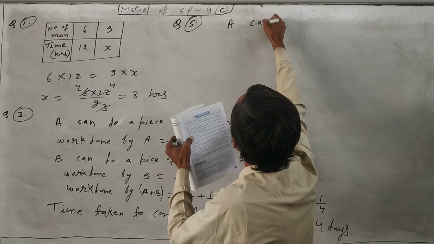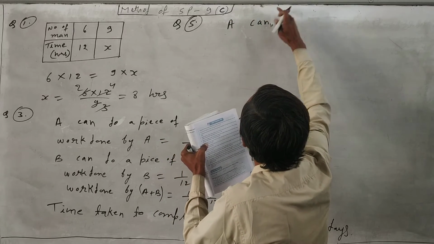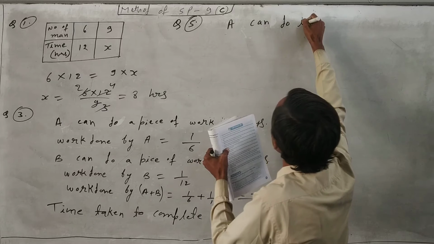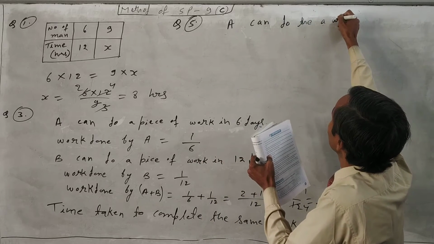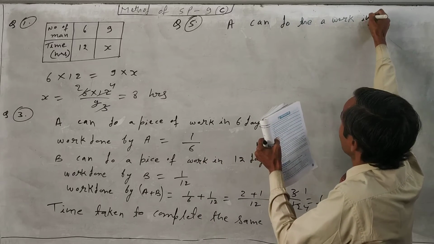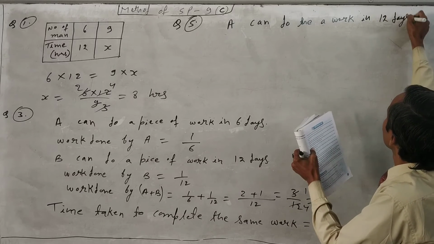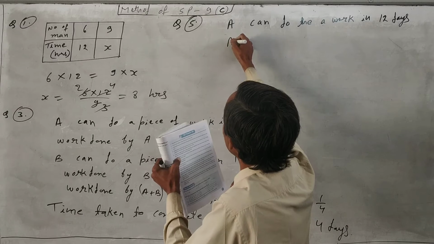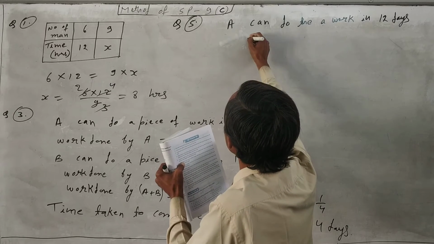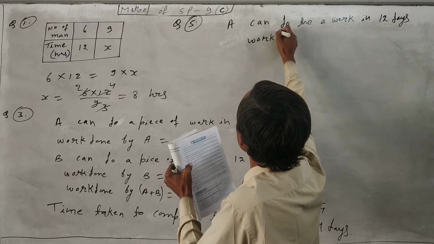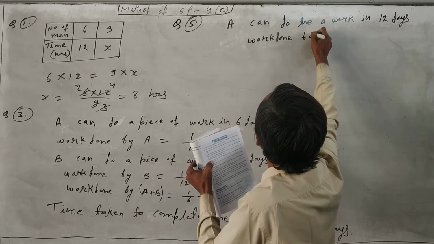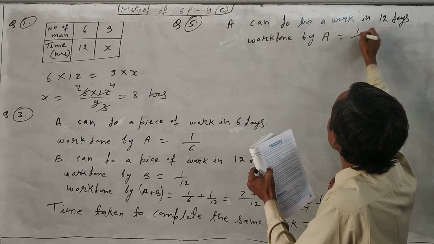A can do a work in 12 days. So the work done by A is equal to 1 upon 12.